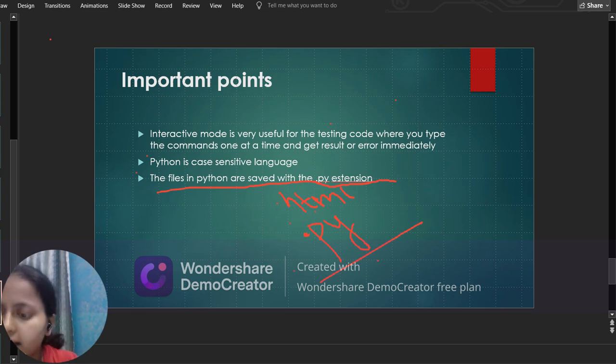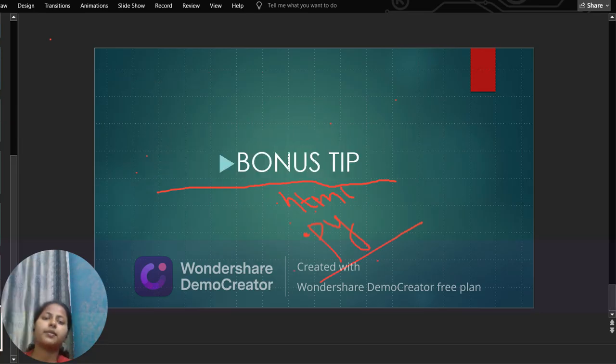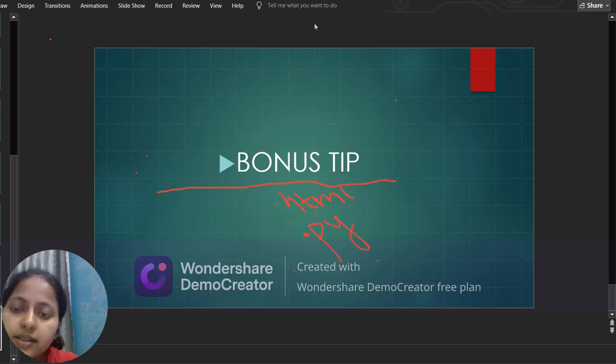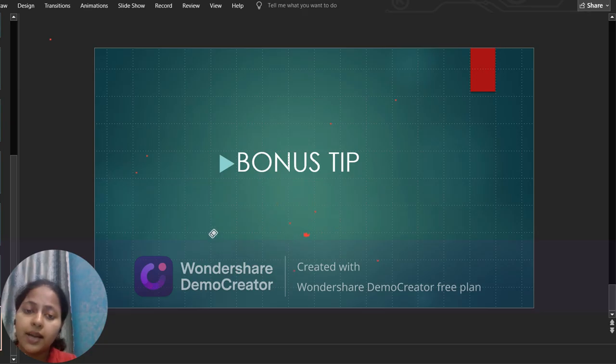Now I will give you one surprise. This is the surprise, guys. This is the bonus tip which I want to give you. The students who do not have a laptop or computer at home might have a phone, because everyone in India now has a phone.